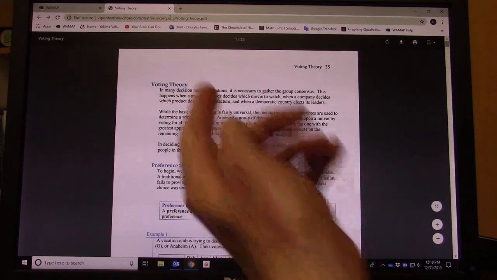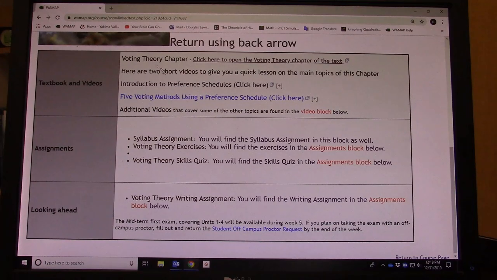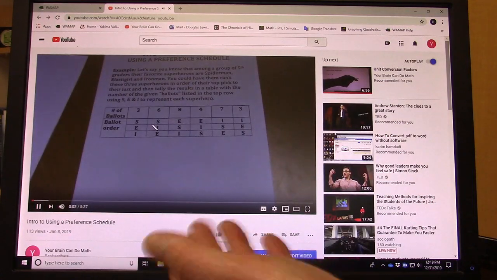So, you can go back to the WAMAP. It just opens it in a new tab up here, so you can close that tab. That's how you get the reading material. Then there's a couple of introductory videos, so if you, of course, click on that, it will open up a video on using preference schedules.